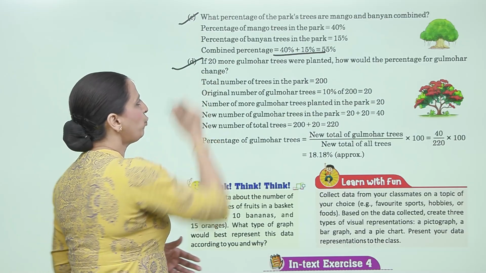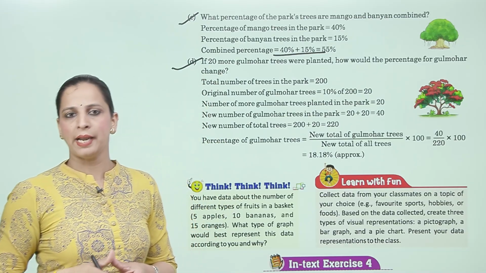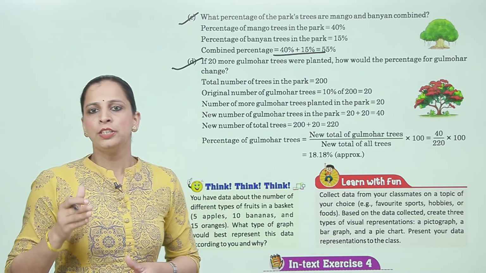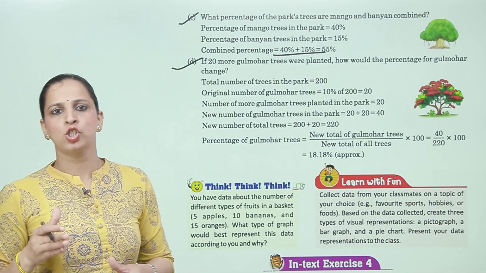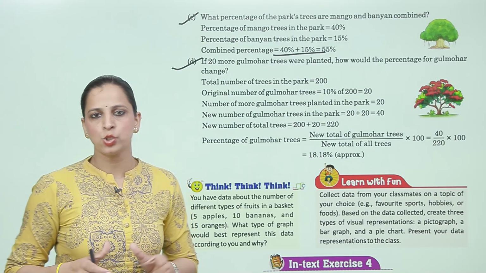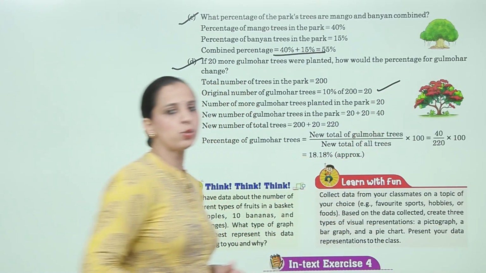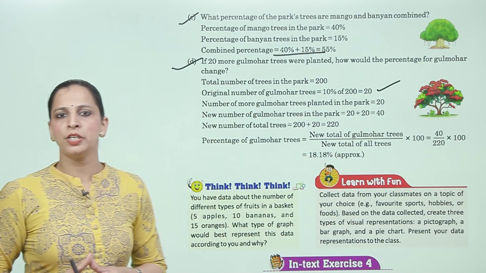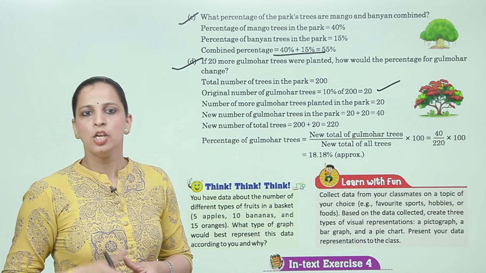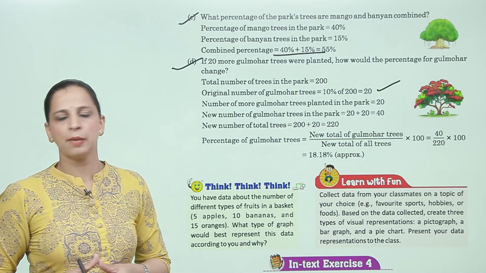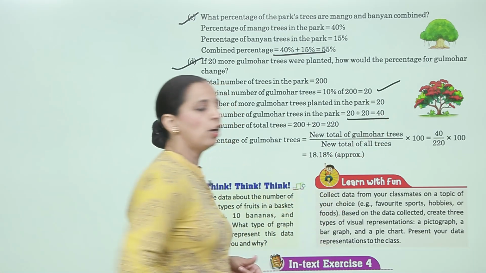Now D, if 20 more gulmohar trees were planted, how would the percentage for gulmohar change? Total number of trees in the park is 200. Original number of gulmohar trees, 10% of 200 is 20. Number of more gulmohar trees planted in the park is 20. So new number of gulmohar trees in the park is 20 plus 20 is equal to 40.